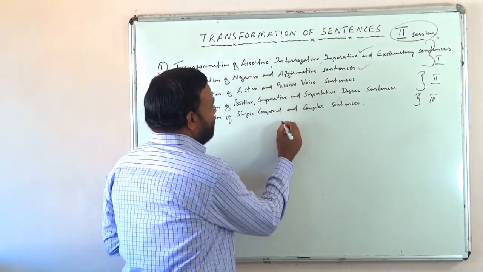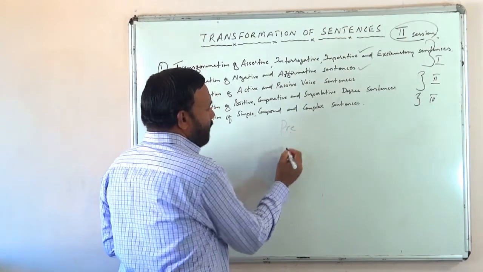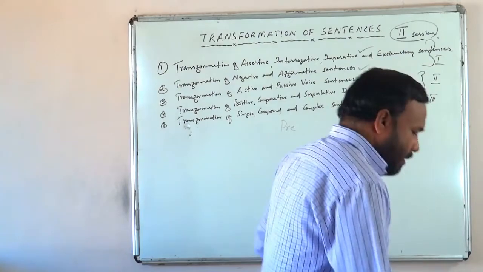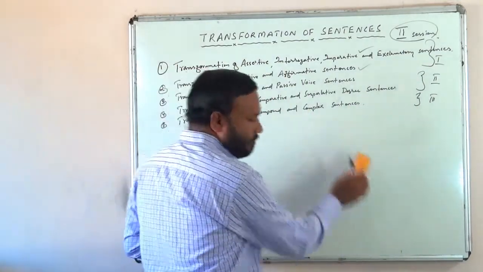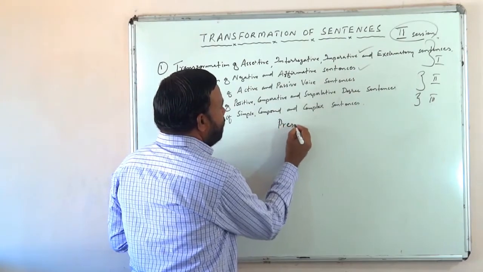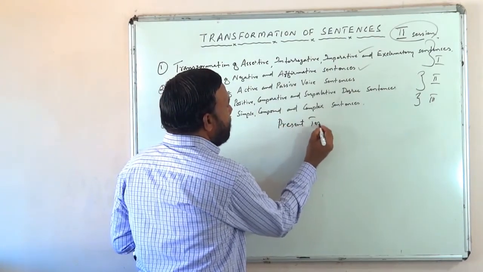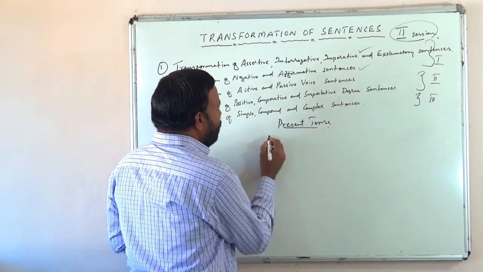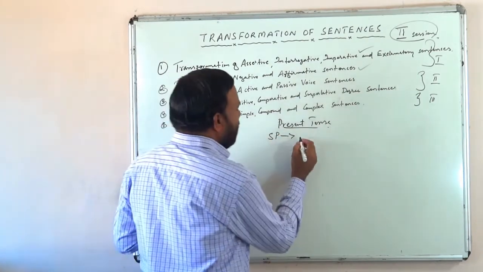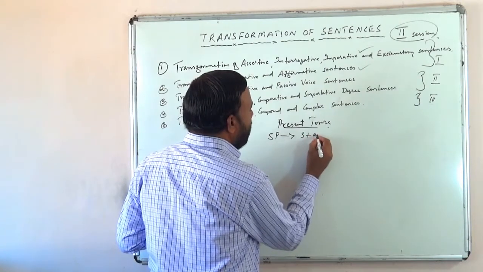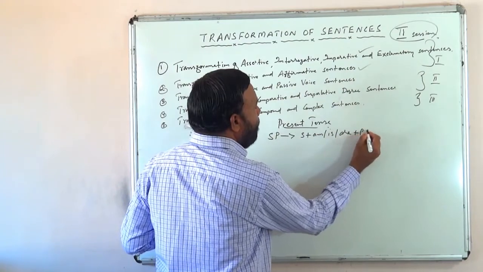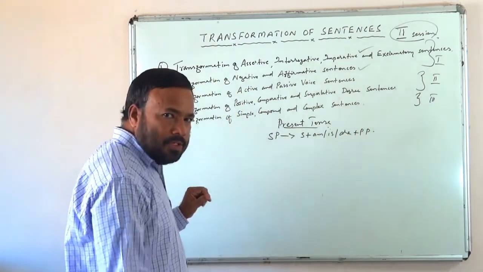Present tense. Simple present. What is the passive form? Subject plus am or is or are plus PP. PP means past participle, third form of the verb.